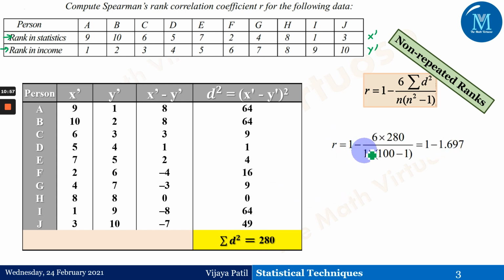Now quickly we will go ahead. You have to put the value of summation of d square as 280 and the value of n equal to 10, because if you observe here we have 1, 2, 3, 4, 5, 6, 7, 8, 9, 10 numbers present. So the value of small n in the present case is 10, and therefore we have taken this value here. After the calculations we get this value as minus 0.697, which lies in the range between minus 1 and plus 1, and therefore yes, this answer is in the range.